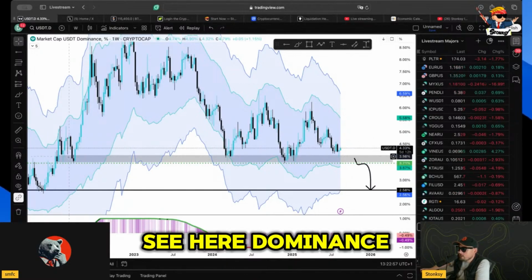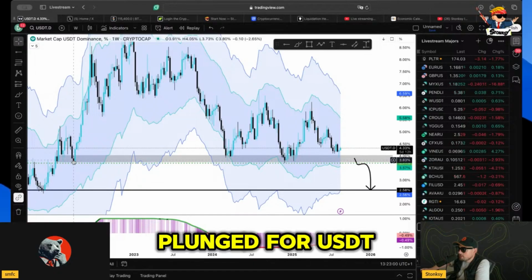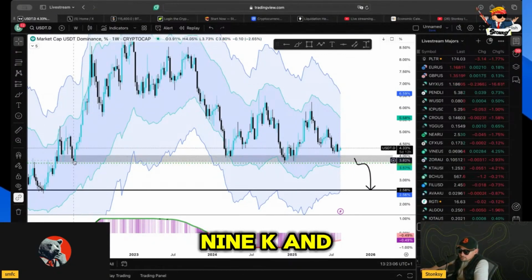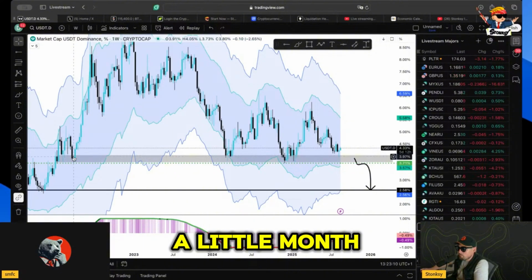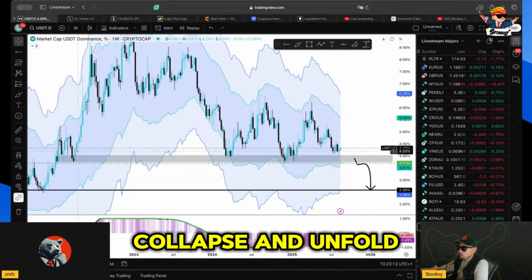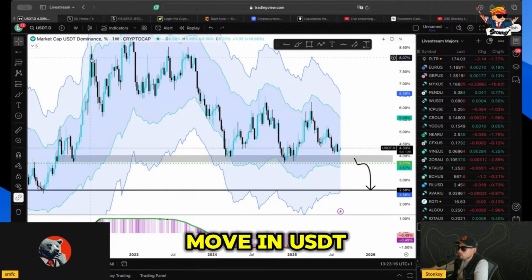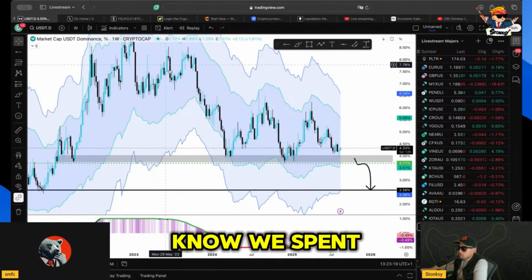As you can see here, dominance plunged for USDT, and then at the end of March, that was when it put in its top of around, I think it was like 48, 49K. And then, of course, a little month after that, Luna started to collapse and unfold, and obviously that's when we got a market drawdown, hence the parabolic move in USDT dominance. But then, we spent a while chopping around.